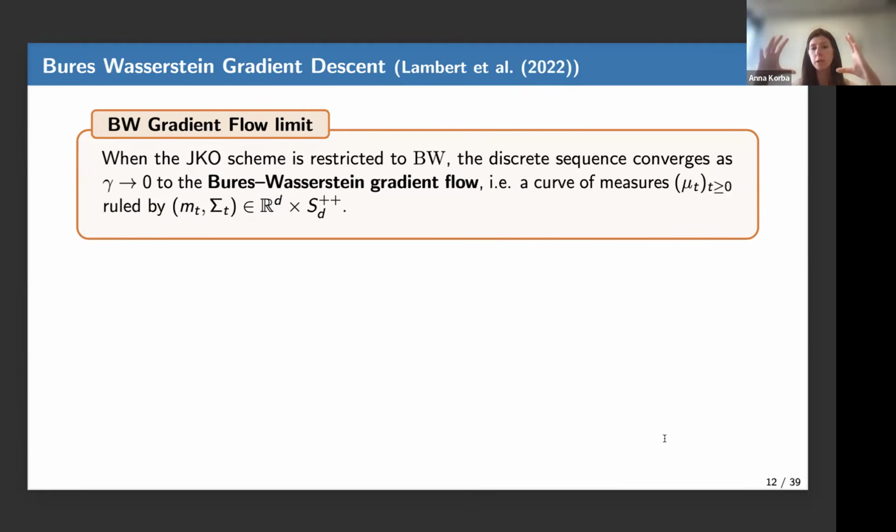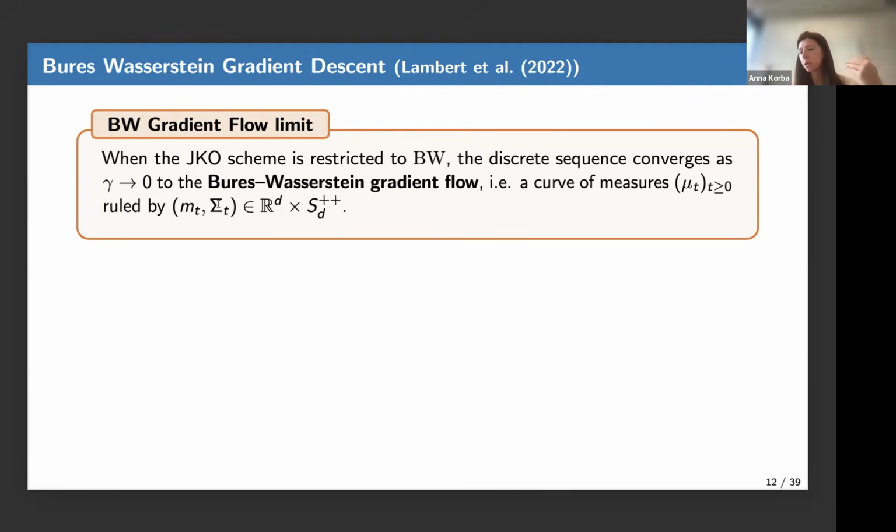If I do this, restricted to the space of Gaussians, then when the step size goes to 0, these iterates, these Gaussians, converge to a curve of Gaussians called the Bures-Wasserstein flow. It is a curve of Gaussians indexed by time, described by their mean m_t and their variance sigma_t, both depending on time.